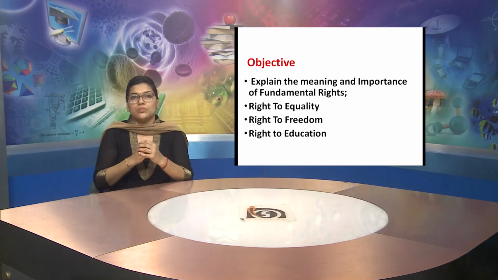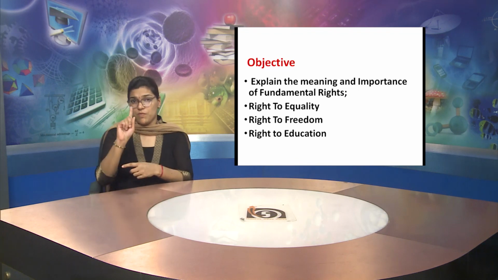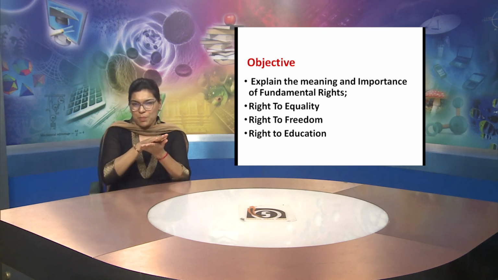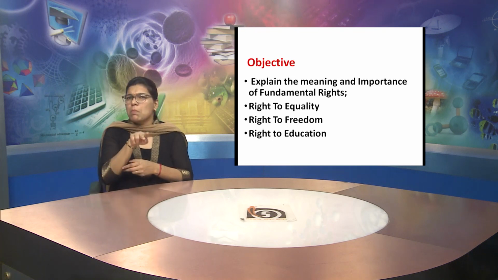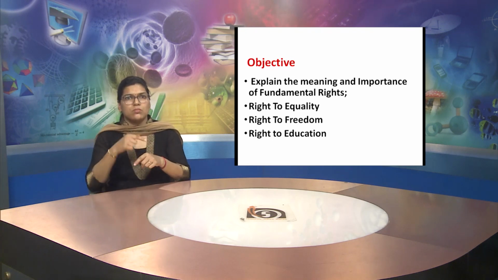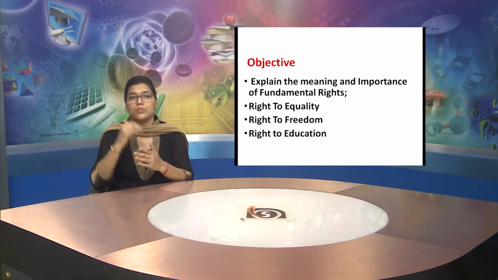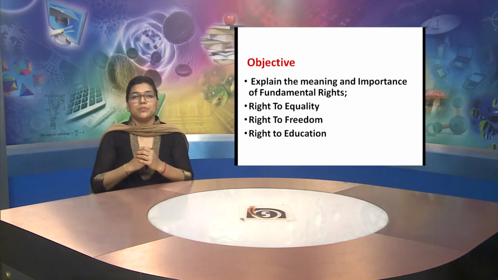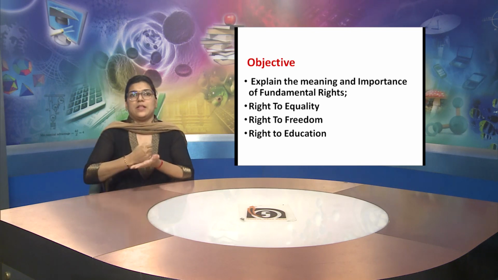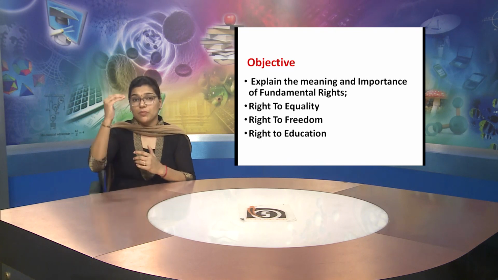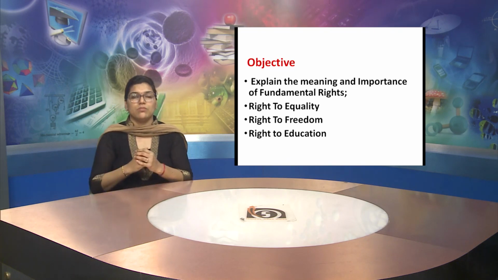Now, let us understand the objectives of this lesson. The first objective is that we will be able to explain the meaning and importance of fundamental rights. The second objective is that we will be able to understand the right to equality.